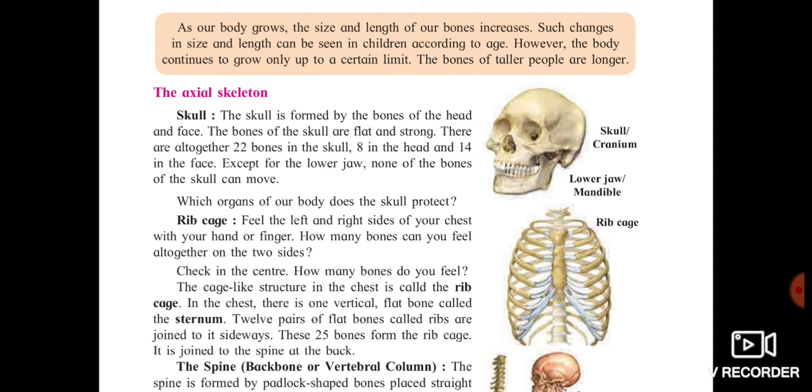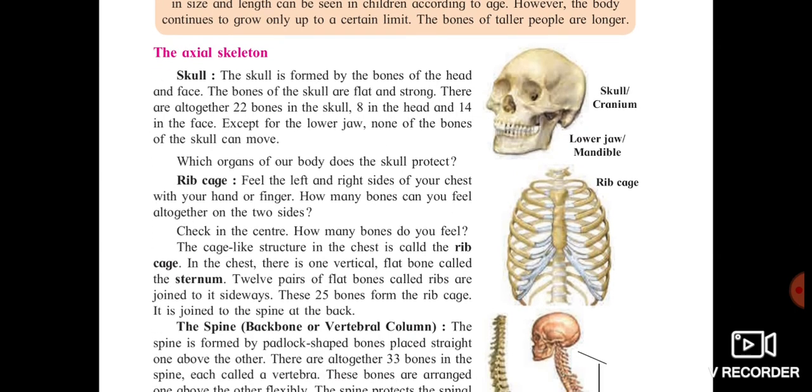The axial skeleton. We are going to study more detail about the axial skeletal system, which consists of the skull, rib cage and the spine. So the first one is the skull. So skull means what? The skull is formed by the bones of the head and face. So the skull is formed by which bones? Yes, the bones which are present on the head and the bones which are present on your face. This total combination, all the bones, come under the skull.